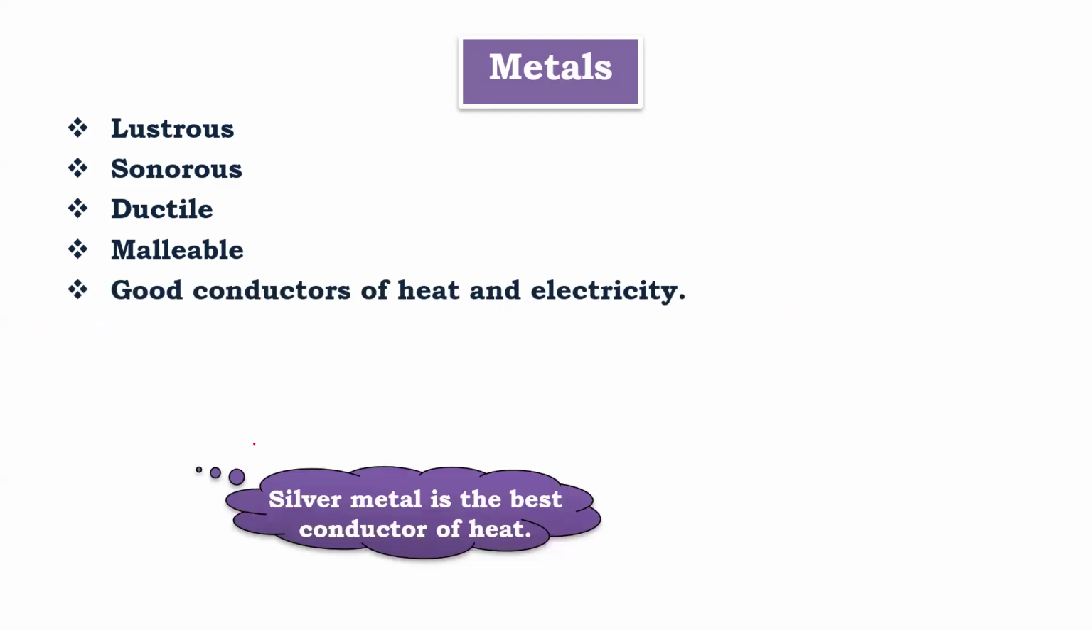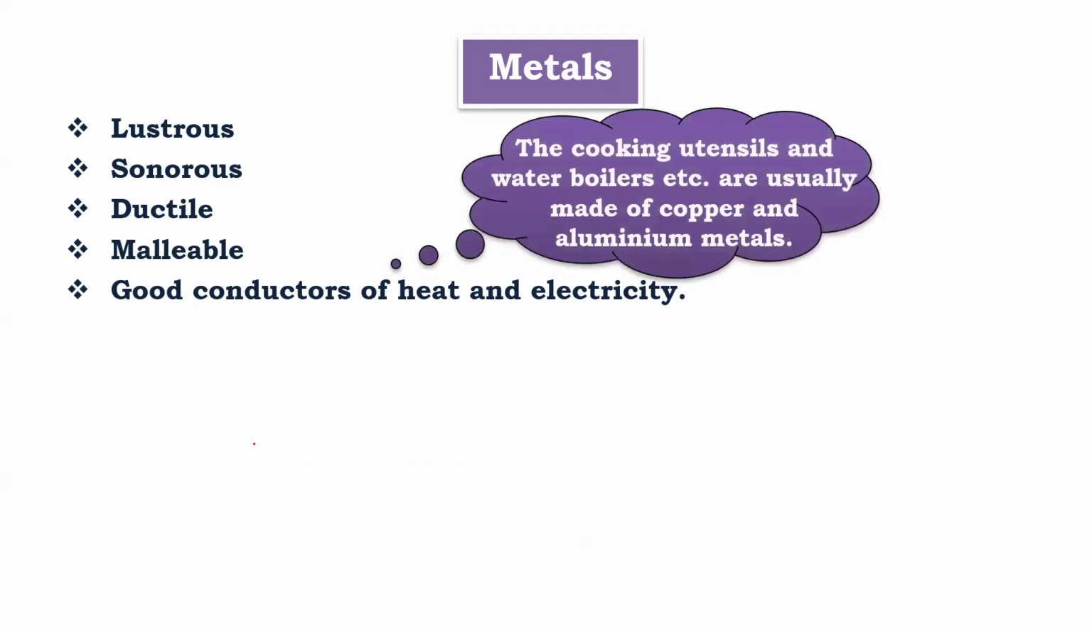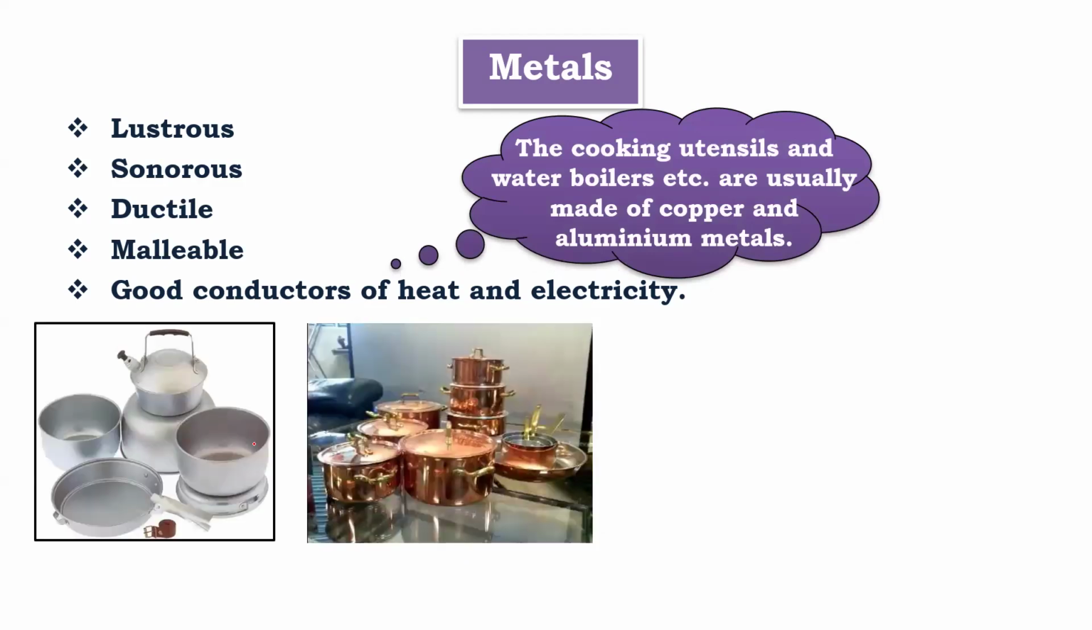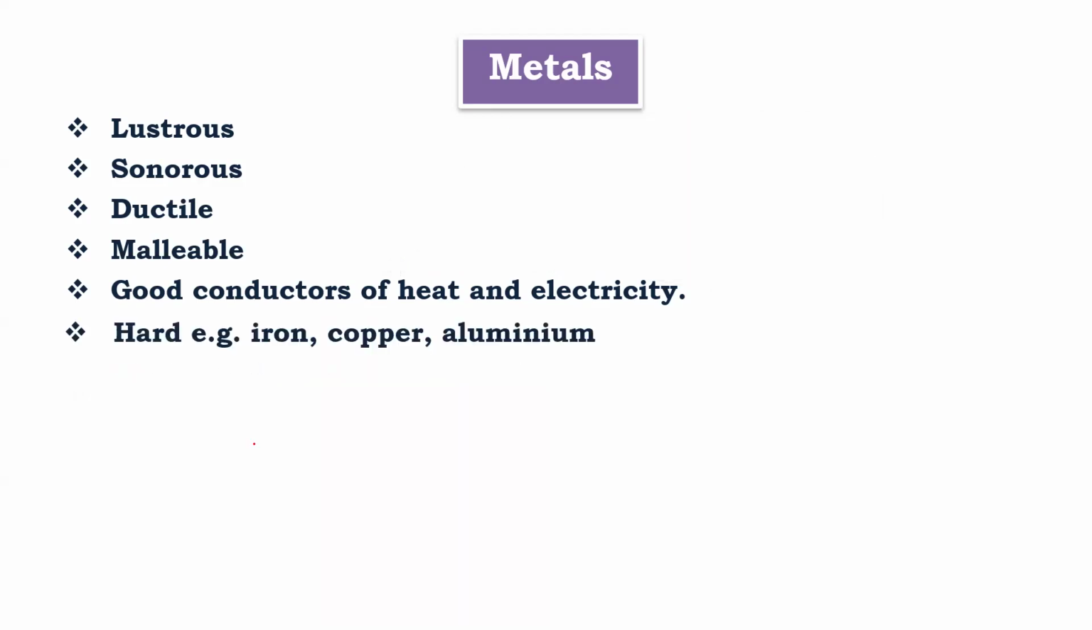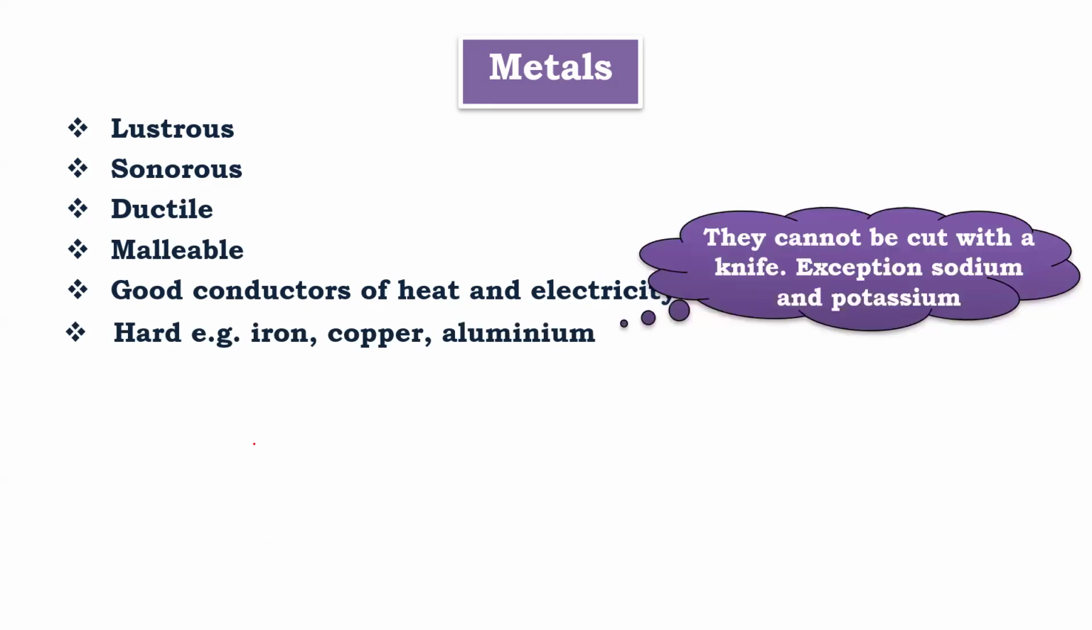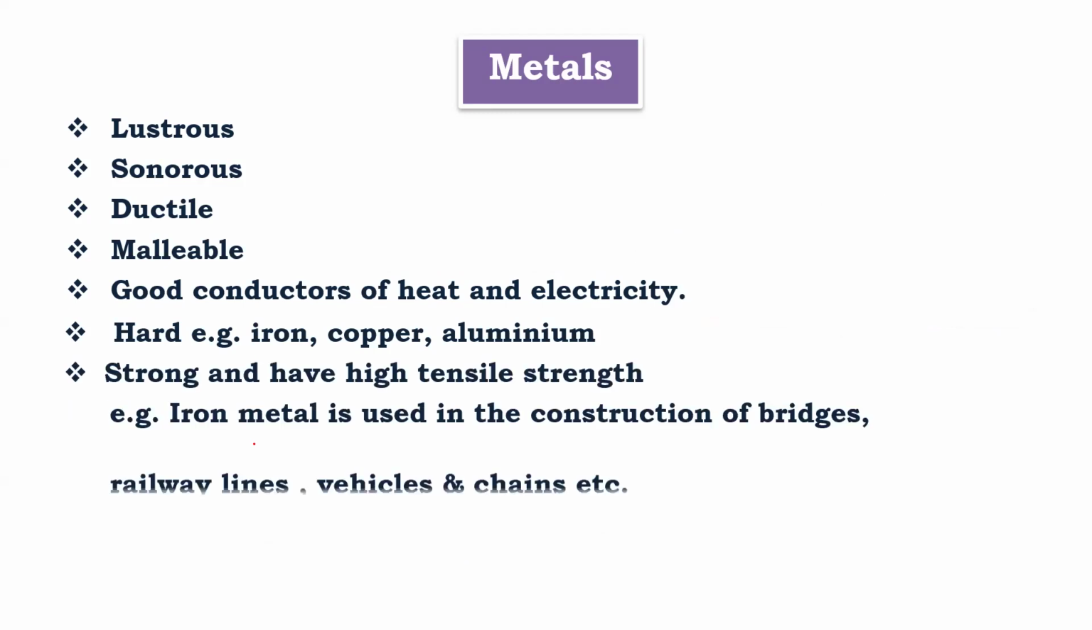Silver metal is the best conductor. Beta, cooking utensils are generally made of aluminum and copper. Right, beta? Okay. These are hard, okay. They cannot be cut with the help of a knife. Which are very soft metals? Sodium and potassium. They are very soft. They can be cut with the help of a knife.